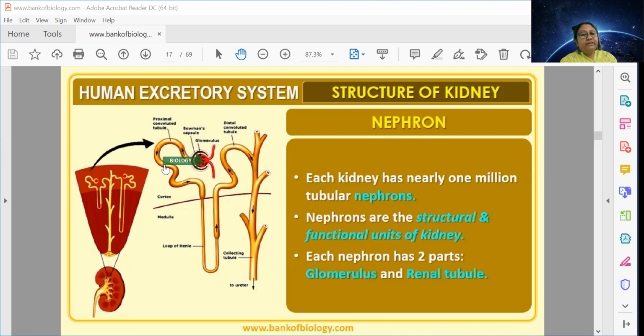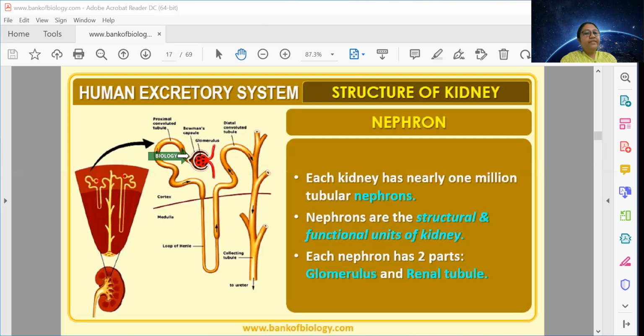Apart from that, this whole long yellow part is called the renal tubule. The renal tubule is creating a cup-shaped structure into which the glomerulus is held. This cup-shaped structure is called Bowman's capsule.